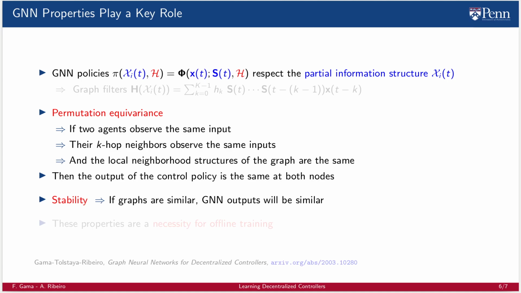Stability, on the other hand, means that if graphs are similar, then the GNN outputs will be similar. That is, the graph topology can change slightly without altering significantly the actions GNN-based controllers will take. In essence, agents with similar neighborhood and similar neighboring information will decide upon similar actions. Both of these properties are a necessity for offline training.